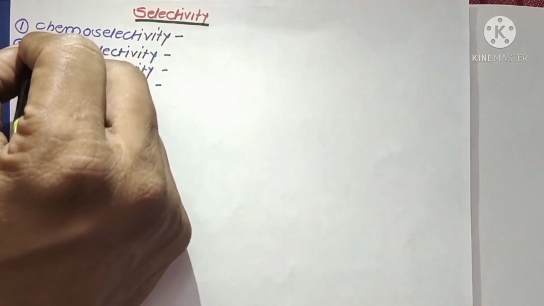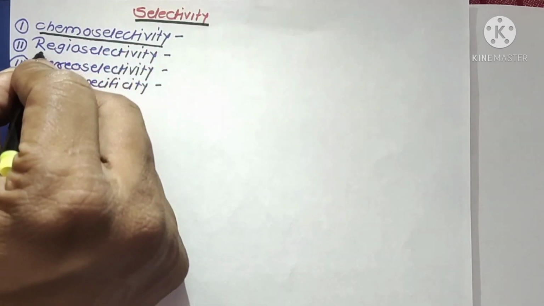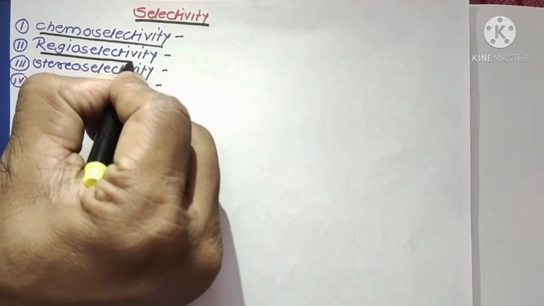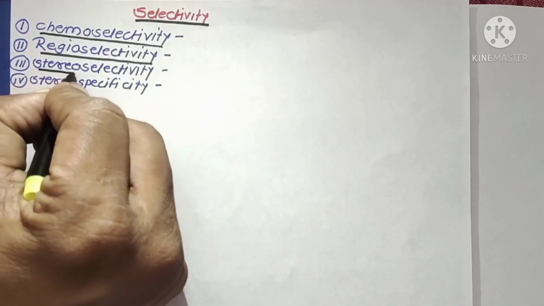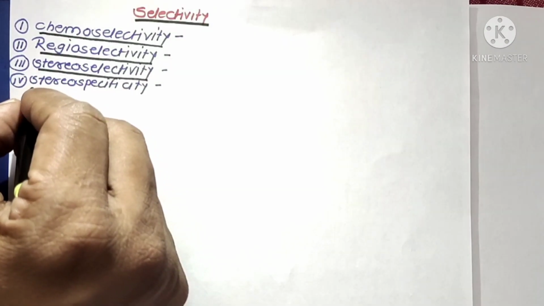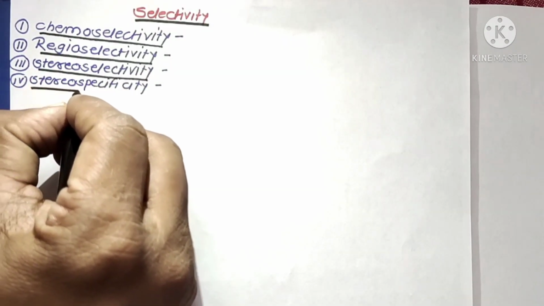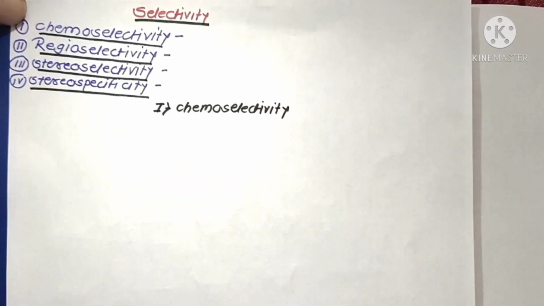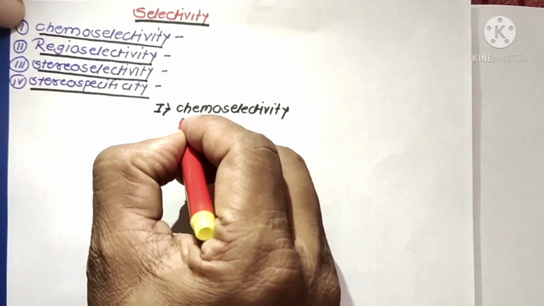The first one is chemoselective reactions. The second one is regioselective reactions, the third is stereoselective reactions, and the fourth one is stereospecific reactions. Let us start with the first concept of selectivity, that is chemoselectivity.